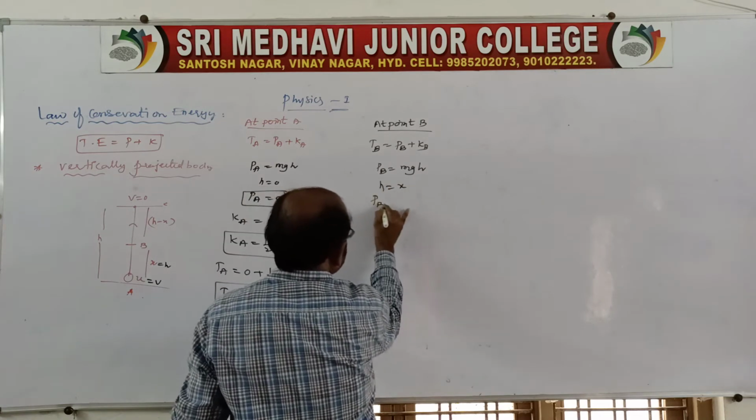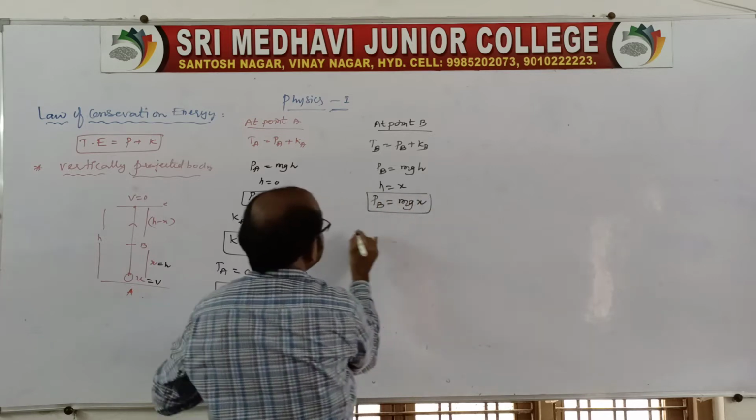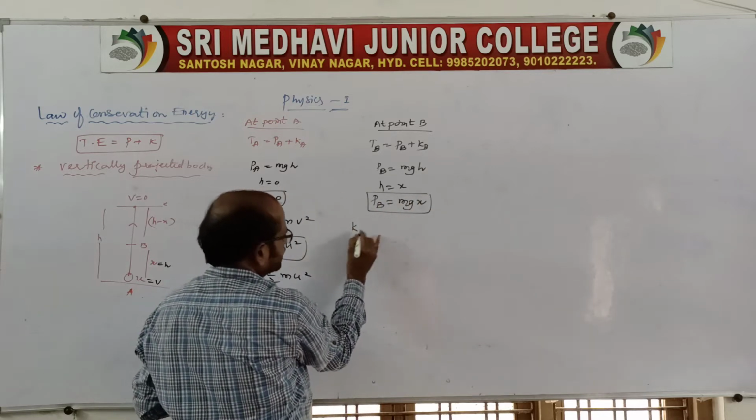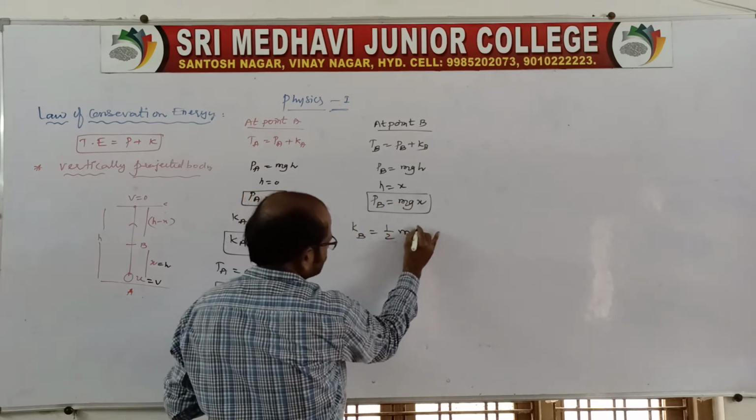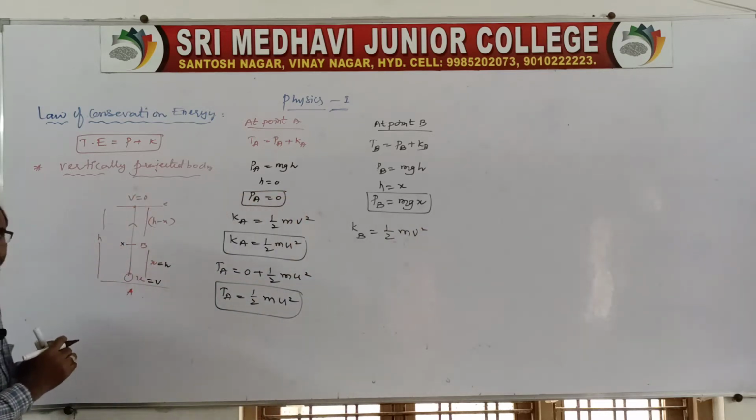The potential energy will be mgx at point B, and the kinetic energy is half m v square. But at this point v is not equal to 0, so v will be there at point B.